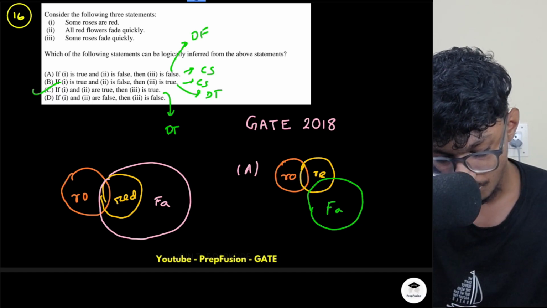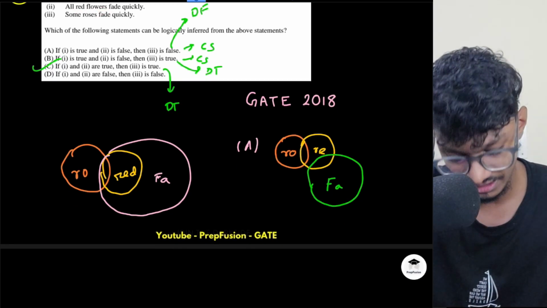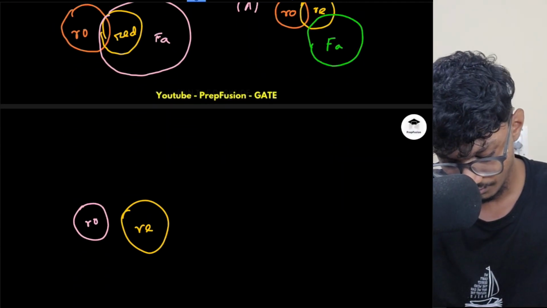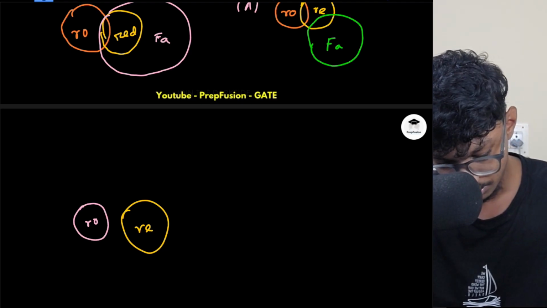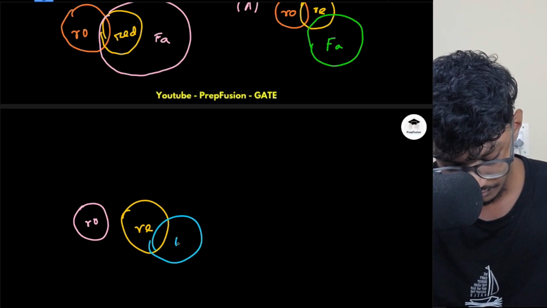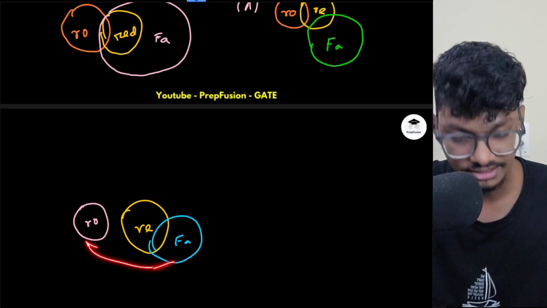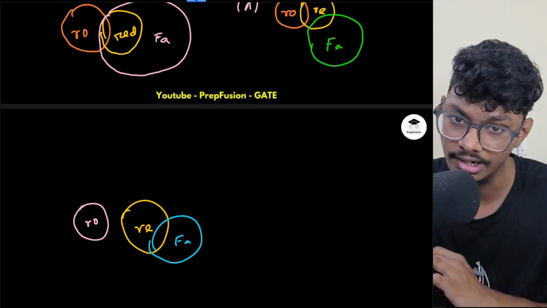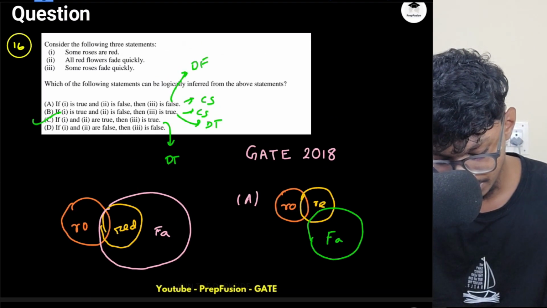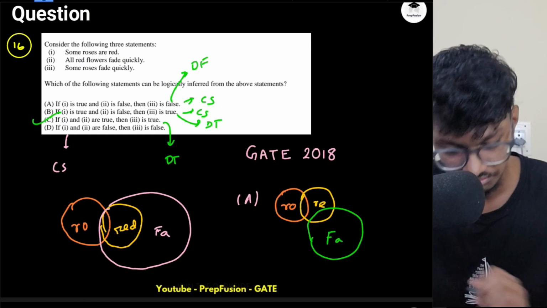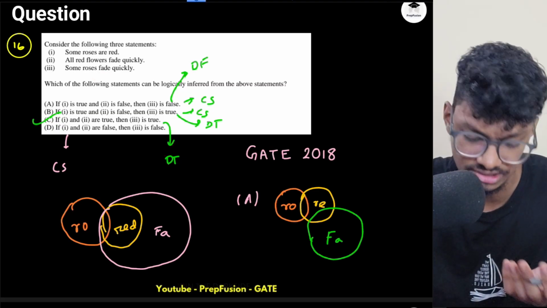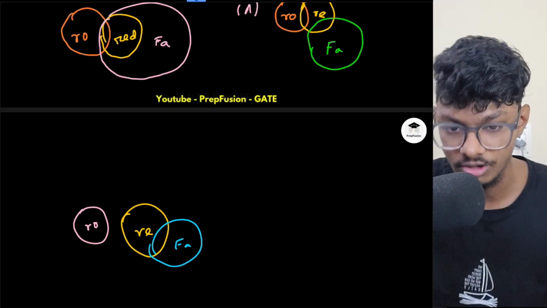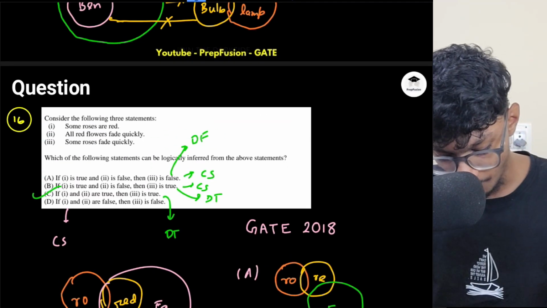All red flowers fade quickly. The opposite would be no red flowers fade quickly, or some red flowers fade quickly, right? I can comment some red flowers fade quickly. So again, there is no direct relationship between these, because this is a possible case, this also is a possible case, all are separate. So again I will say can't say. I cannot comment that 3 will also be false. Some roses can fade, they can have a relationship, they cannot have a relationship, they can have a common region, they cannot have a common region. I cannot comment, so can't say. So only option 3 will be correct out of this.